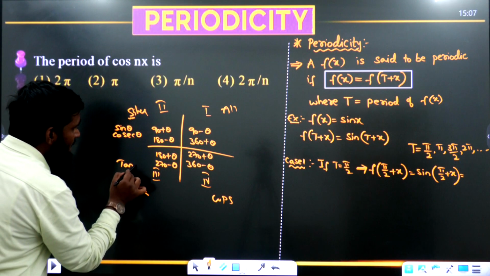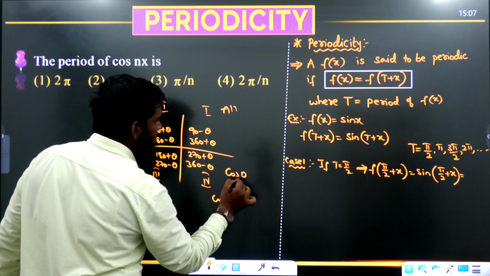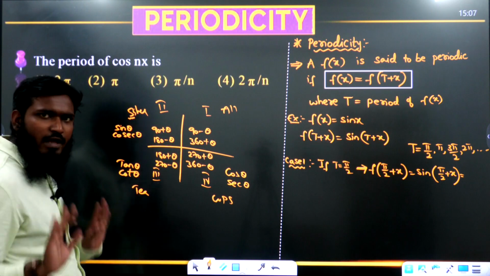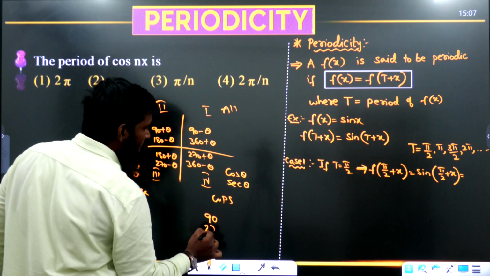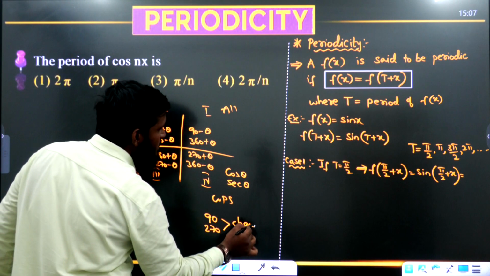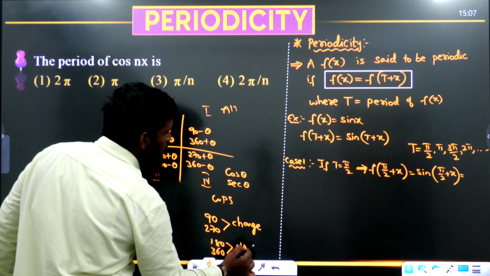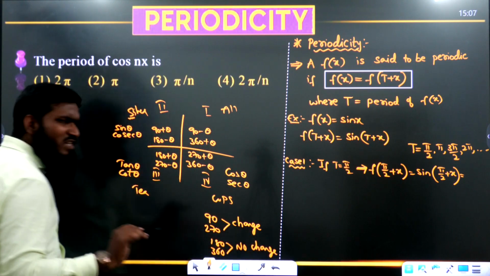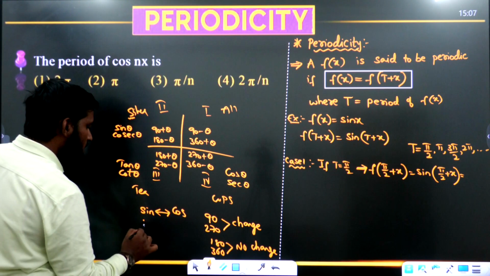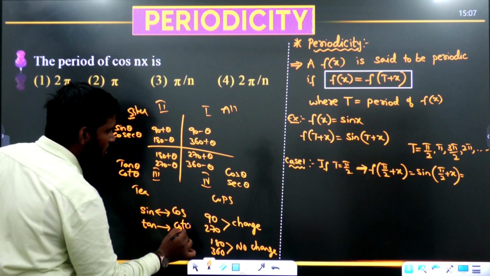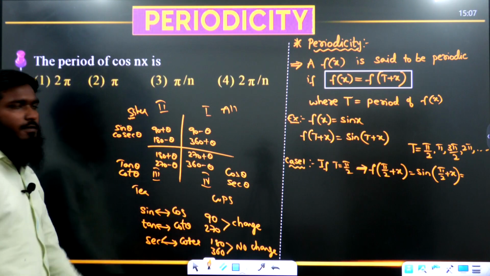Then tan theta and cot theta. Then cos theta and secant theta. Already you know this, we are just revising this part. Okay. Now whenever we have 90 and 270, we have to change the function. If we have 180 and 360, no change of the function. Changes mean sin will become cos, cos will become sin, tan will become cot, cot will become tan, secant will become cosecant, cosecant will become secant.